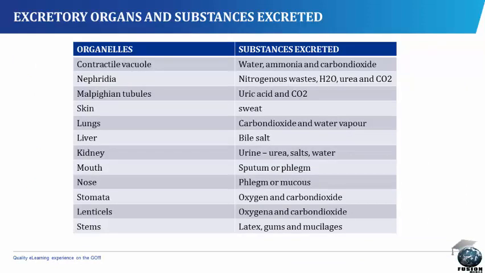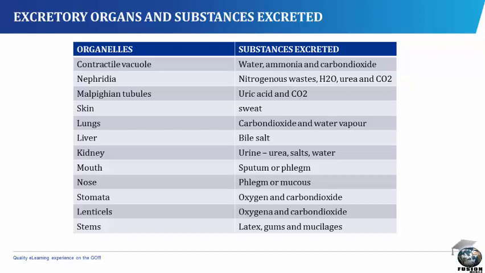Excretory organs and substances excreted. On the screen are lists of some organs and the substances they excrete. The contractile vacuole excretes water, ammonia, and carbon dioxide, while the nephridia excrete nitrogenous waste, water, urea, and carbon dioxide. Malpighian tubules excrete uric acid and carbon dioxide. Skin excretes sweat. Lungs excrete carbon dioxide and water vapor. Liver excretes bile salt. The kidney excretes urine, also known as urea.